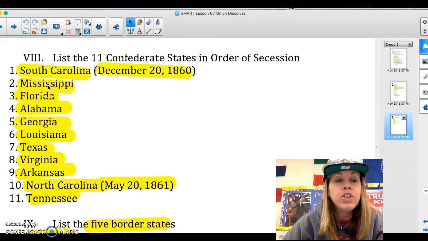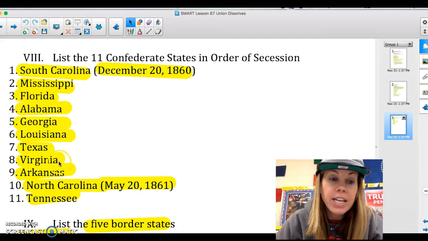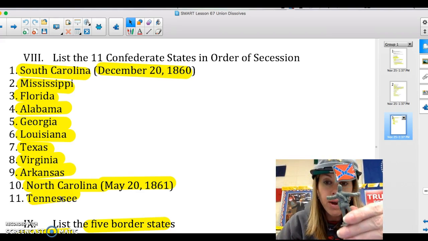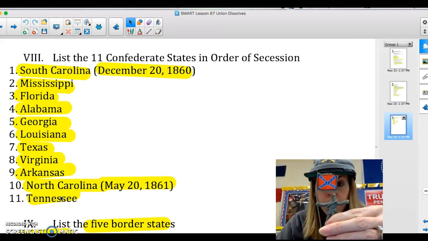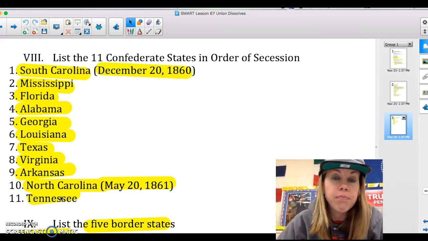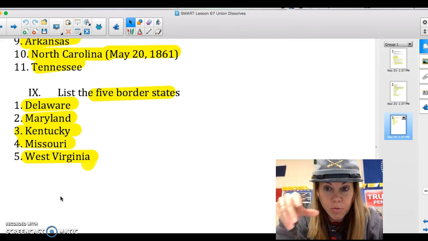Okay, so you need to know 11, starting with South Carolina, ending with Tennessee, are all going to say, yes, we're going to fight on behalf of the Confederate States of America. So they're going to fight for the Confederacy. The border states, you need to know the ones that are kind of in between there.